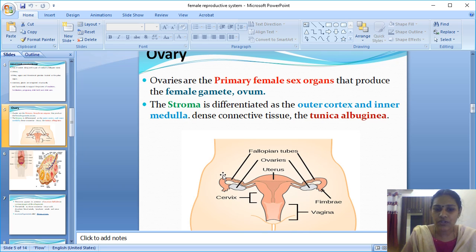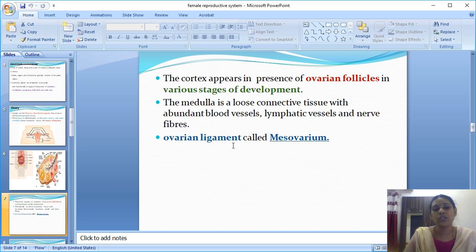In this diagram, this is the hip bone, the pelvic bone, and the ovary is attached to the pelvic bone by a ligament called the ovarian ligament. A ligament connects an organ with a bone. So the ovary is the organ, connected to the pelvic bone by the ovarian ligament, also called the mesovarium, and the muscle part here is the uterus.